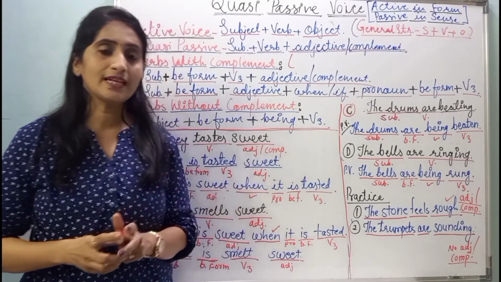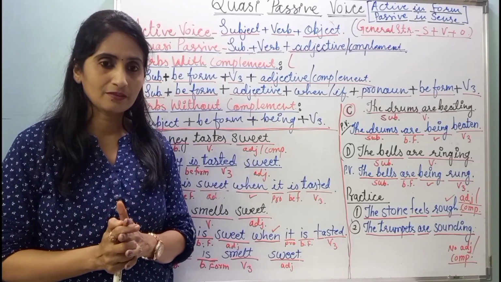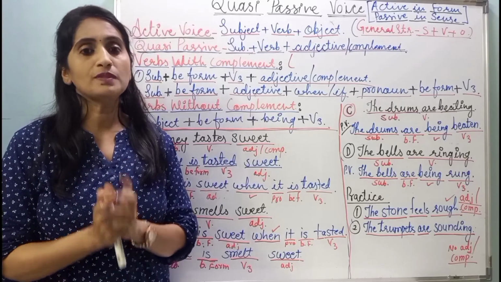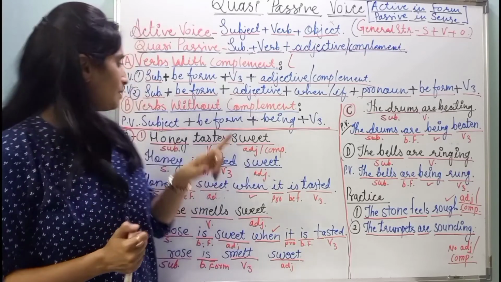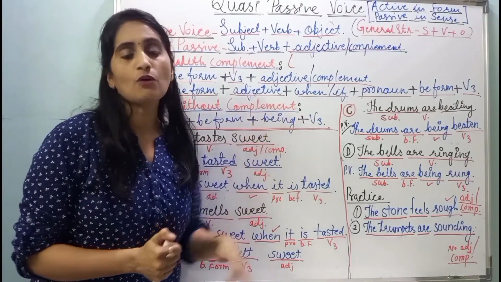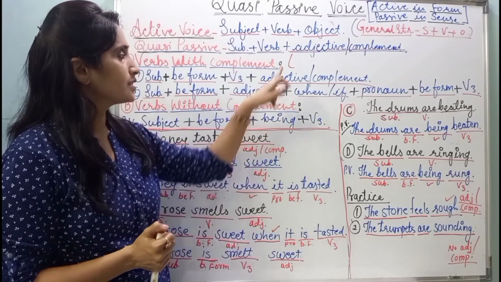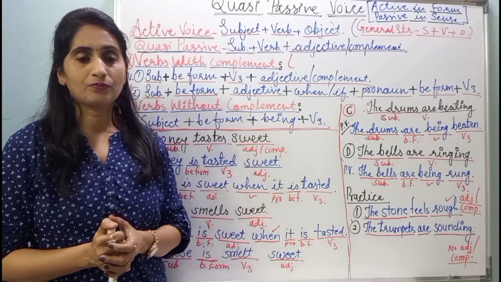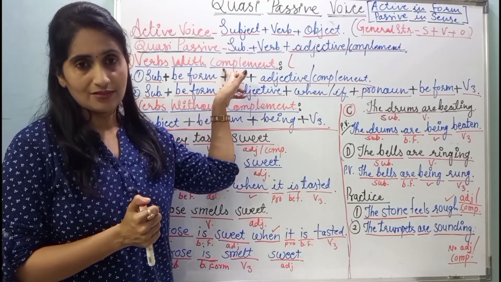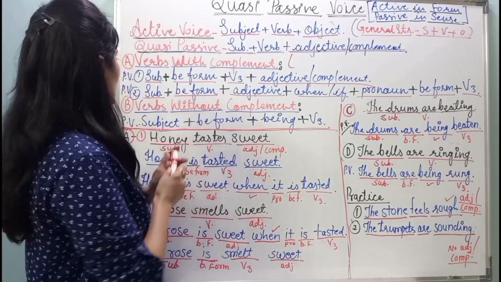The conversion of the sentences can be done in two ways. We have two types here. Number one, sentences in which the verbs are with complement. And number two, sentences in which the verbs are without complement. We have to convert the sentences according to this. If there is complement in the sentence, we have to follow this structure. What is the structure?